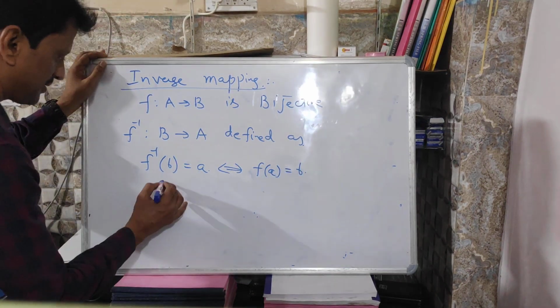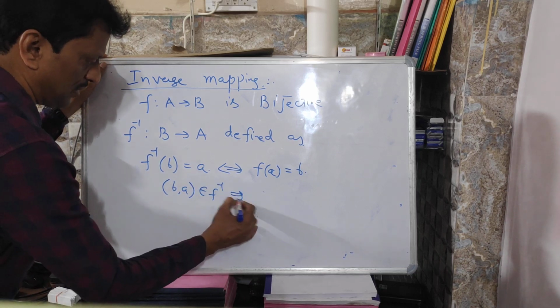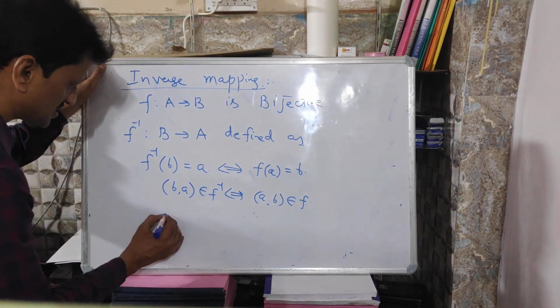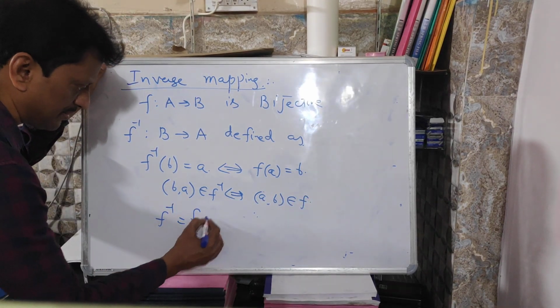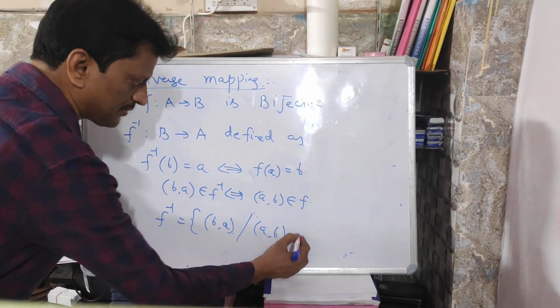That means the ordered pair (b, a) belongs to f inverse if and only if the ordered pair (a, b) belongs to f, or you can say f inverse is equal to the set of ordered pairs (b, a) where (a, b) belongs to f.